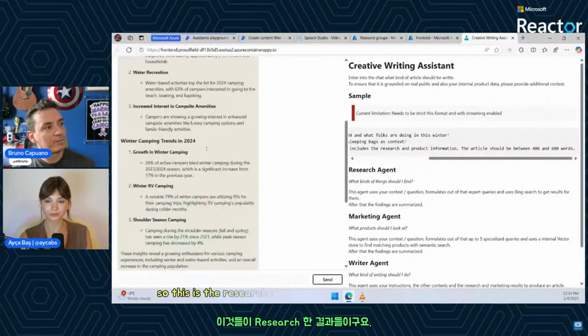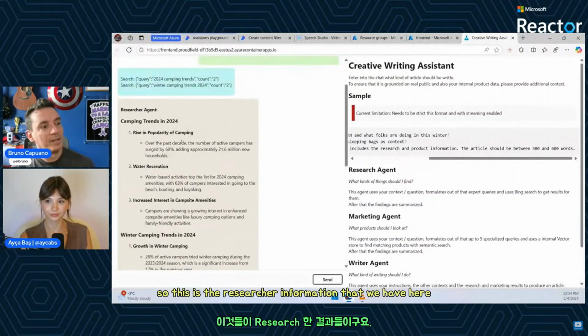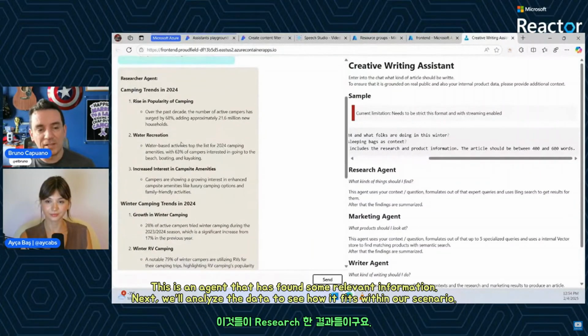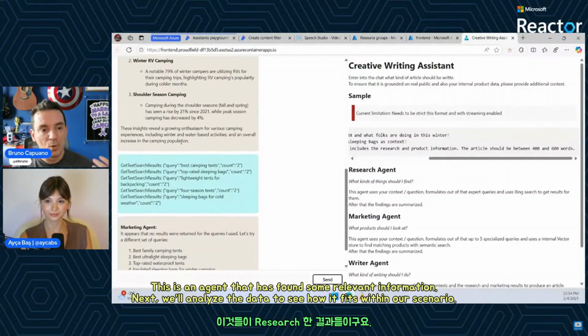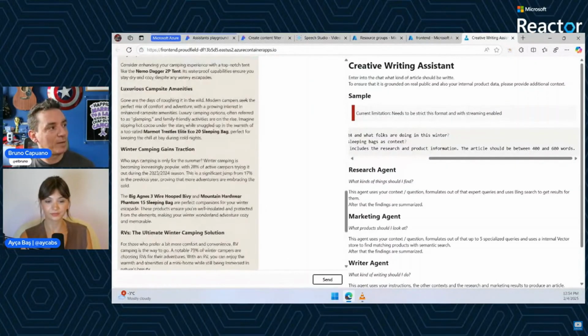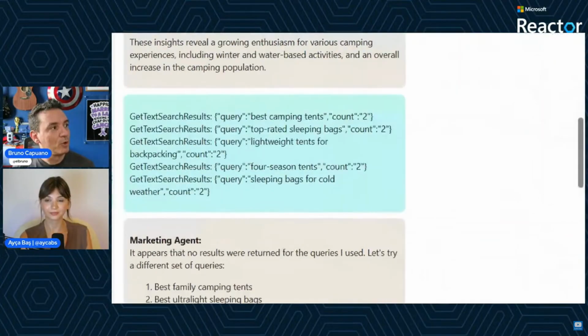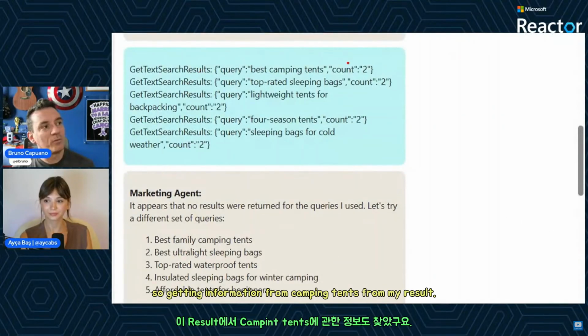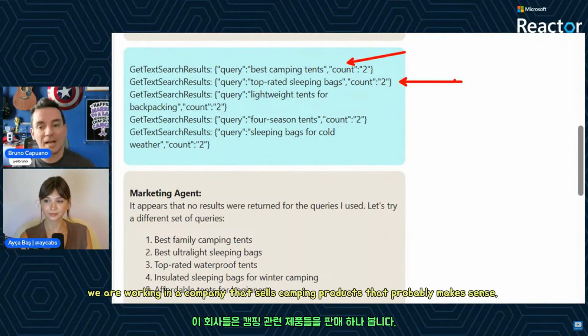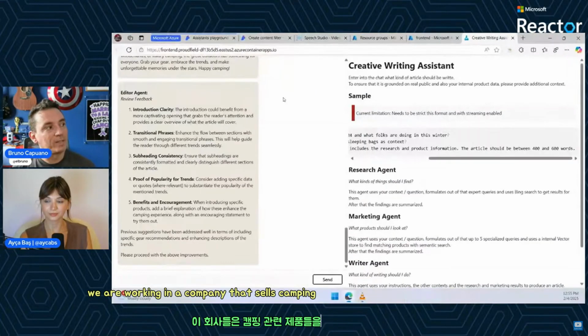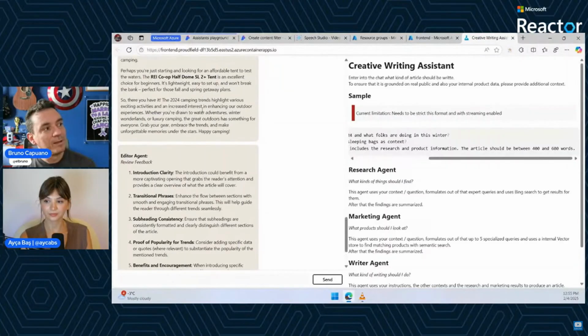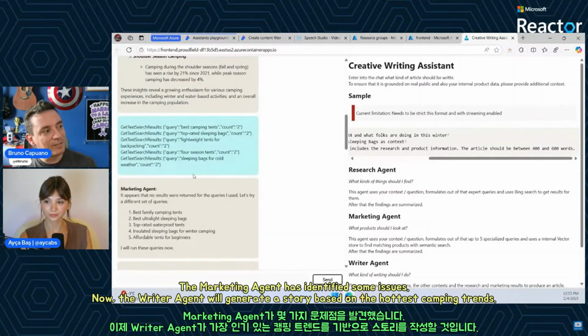So this is the researcher information that we have here. This is an agent that found some information. The next step, we'll try to see, hey, oh my God, getting a lot of info. So getting information from camping tents from our result. If we are working in a company that sells camping products, that probably makes sense. So the marketing agent found some products.